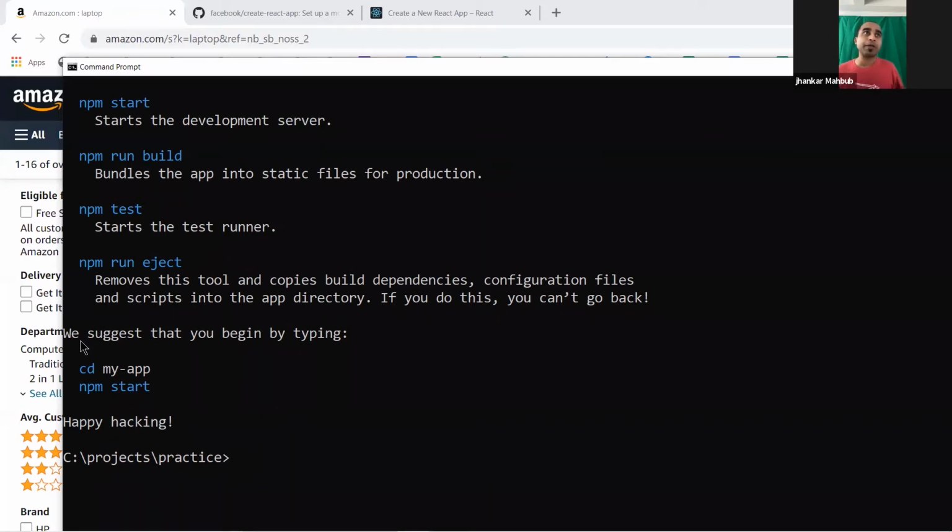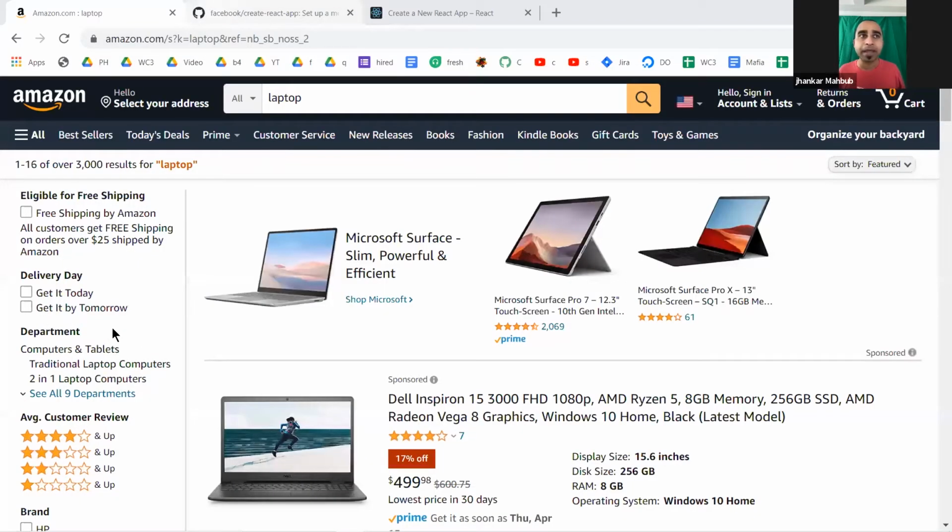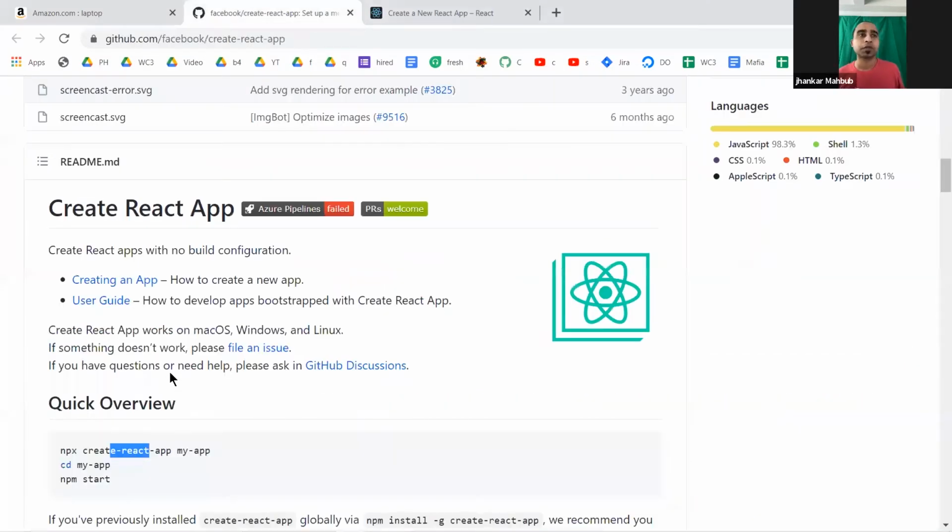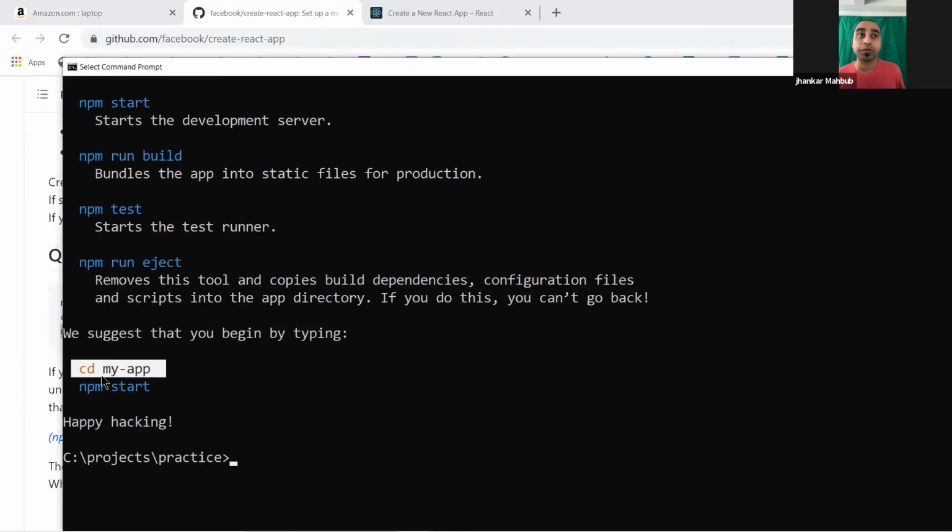So even if you go to this website, they're telling you the same thing. You need to cd, change the directory to my app, and then do something else. So yeah, saying the same thing. If you give a different name for your project, it will say cd to that directory. So in our case, we did my-app, and we go there.